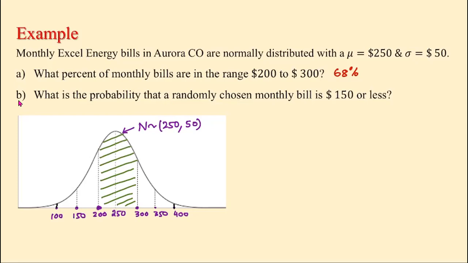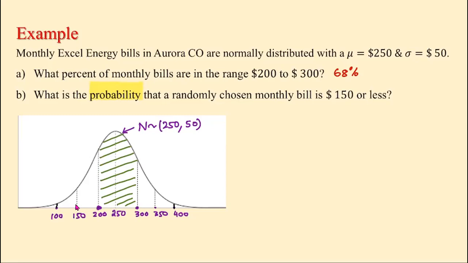Now let's look at B. In B, we have to find the probability. Whenever we are asked to find the probability, we have to change the percentage to a decimal. What is the probability that a randomly chosen monthly bill is 150 or less? Okay, $150 is here.